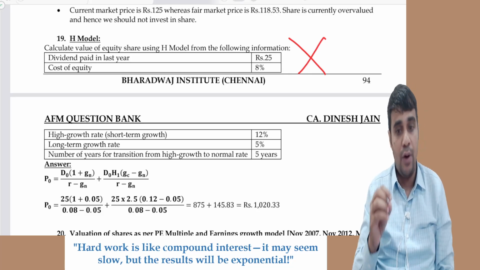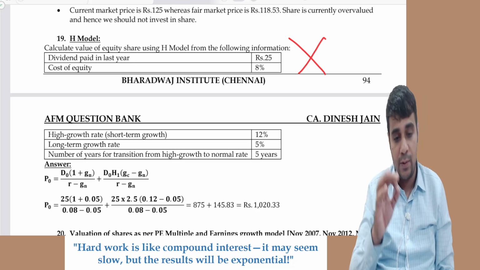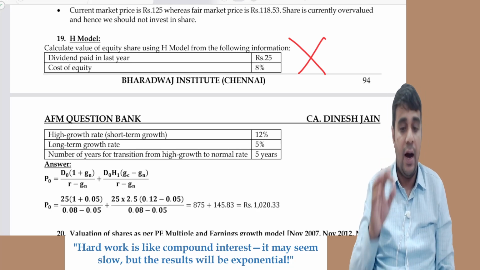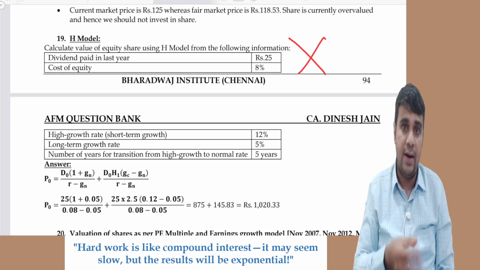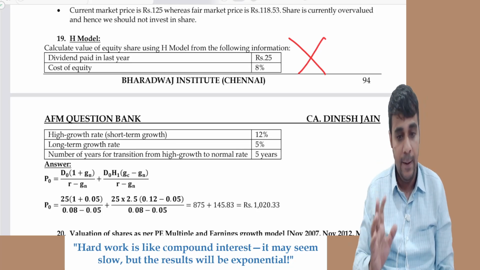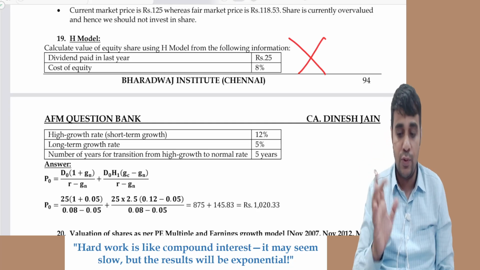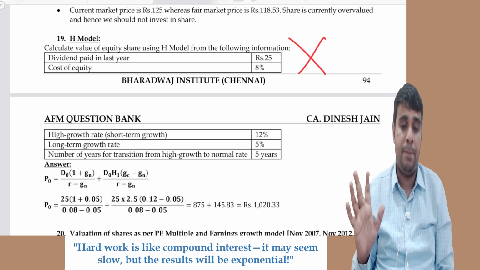In case you do not have my book and you want to buy it, please buy the hard copy from Bharadwaj Institute. You can go to the academy and get it, or you can get it couriered, or you can print it. The printing cost and our book cost are going to be the same. We sell it at 810 rupees if you come to the academy, and 1080 rupees via courier. It will be very easy for you to complete the entire preparation.